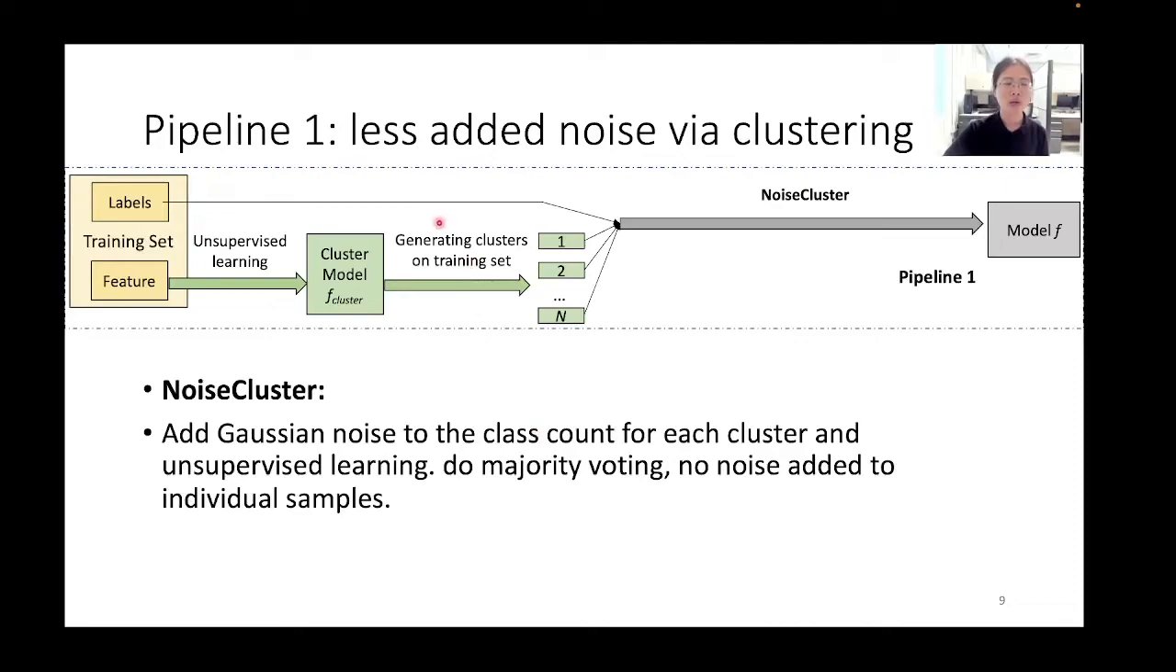Here is an overview of our pipeline 1. We first do the unsupervised learning to get the cluster model. We then generate the clusters, and after that, we apply our NoiseCluster algorithm to assign the cluster label on the cluster model and get our final model F. During this process, no noise is added to individual samples, and after the unsupervised learning, no further learning process is needed.